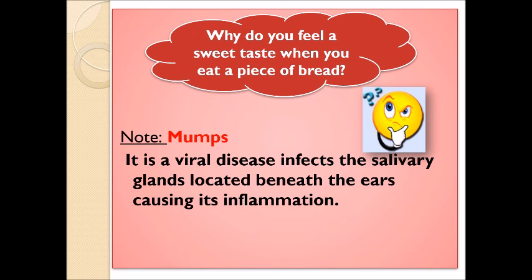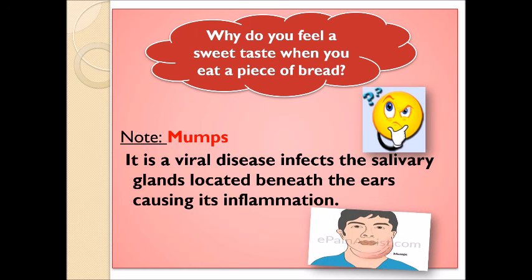I said before that we have 3 pairs of salivary glands. One of them is beneath the ears, causing its inflammation. You can see a person like this one with inflamed and swollen areas beneath the ears. So it's the mumps disease that infects the salivary glands.